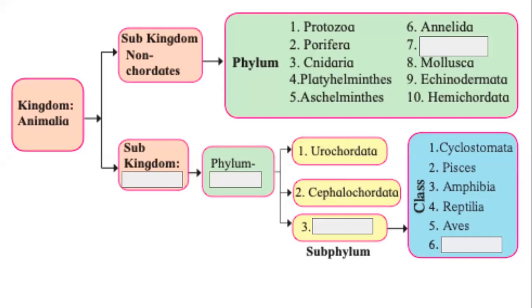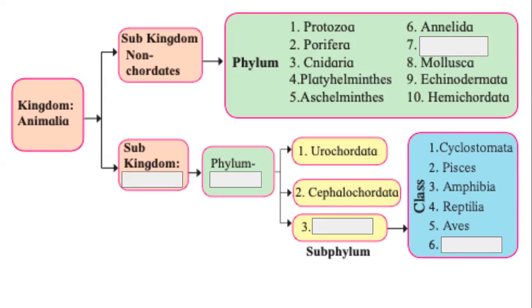We studied the artificial method, which was mainly based on the outward characteristics and the behavior of the animals. Then we looked at the natural system, which was more about how they are formed, the internal characteristics. Then we saw a classification based on evolution.